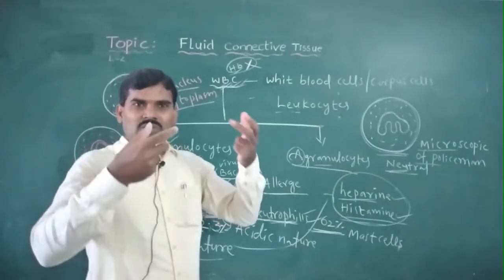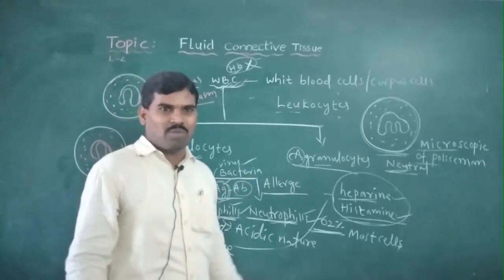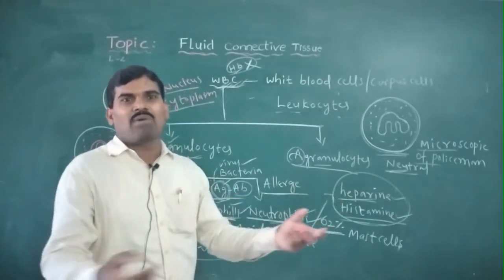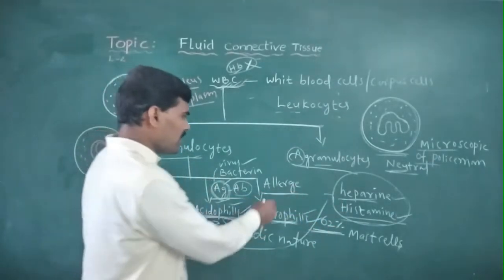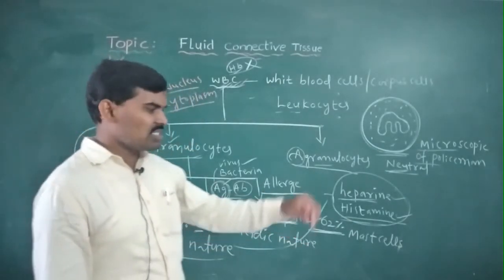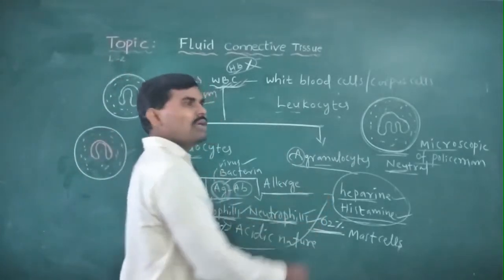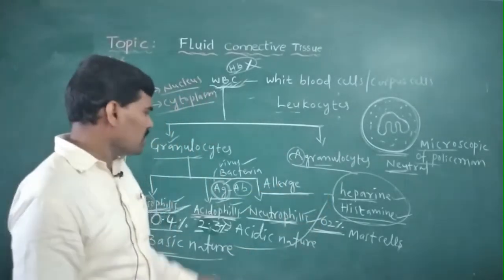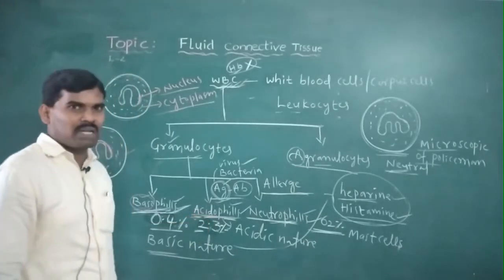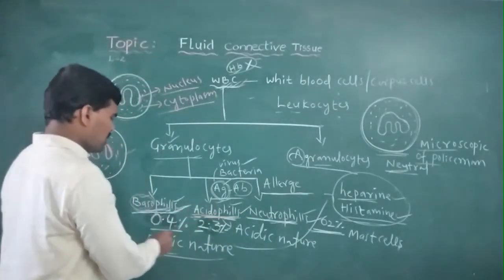Whenever antigens enter our bodies, antibodies immediately react. Through these antigen and antibody reactions, allergy conditions and rashes appear as symptoms, and the eosinophil number increases.